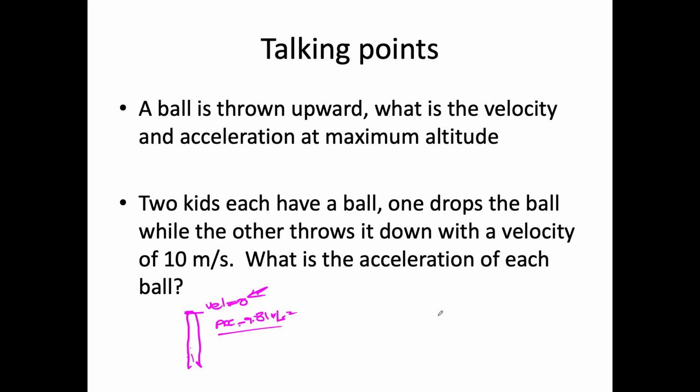Remember, acceleration is independent of velocity. If it starts at 0 or starts at 10 meters per second, it's still going to go down with the acceleration of gravity, negative 9.81, and this one has an initial velocity of minus 10. No matter what happens, that acceleration is going to be the same, and that's something we need to make sure you're aware of.